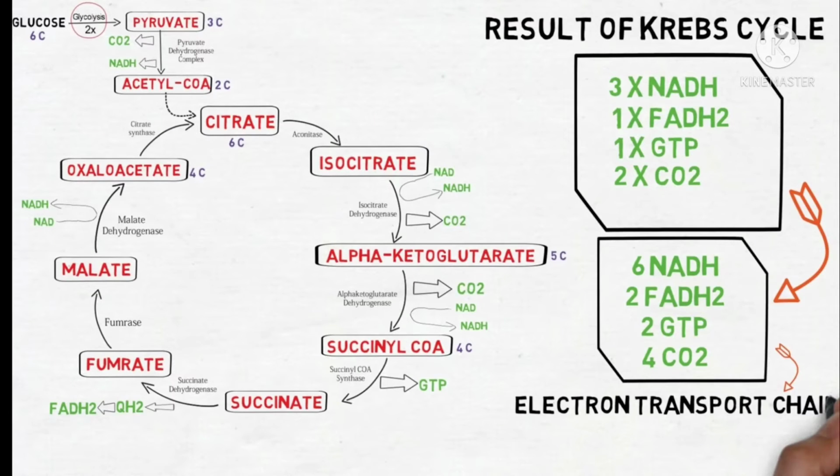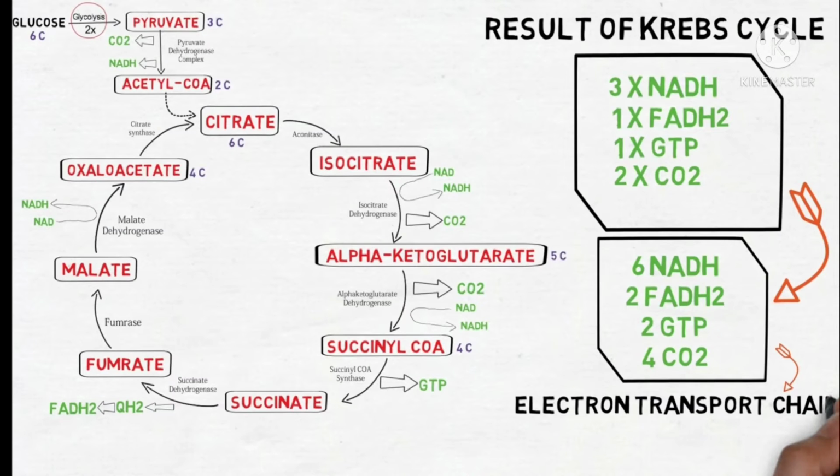Now this succinyl coenzyme A is converted to succinate with the enzyme succinate thiokinase. Here GDP is converted to GTP with the help of magnesium, and coenzyme A is released. This GTP is converted to one ATP at the substrate level. So this is the example of substrate level phosphorylation, that is the production of ATP at substrate level.